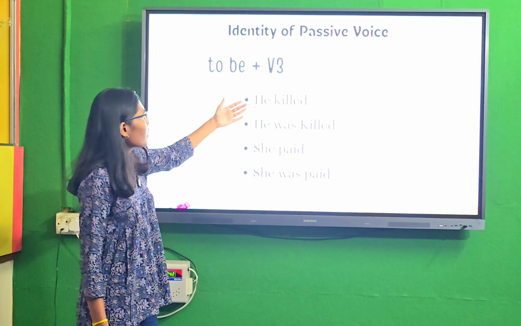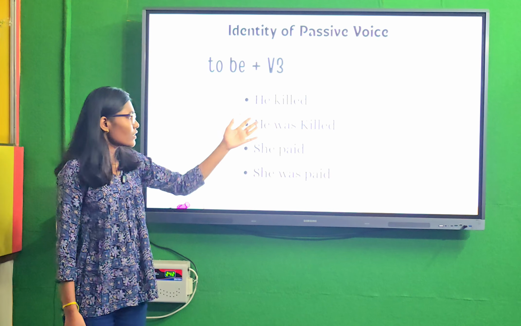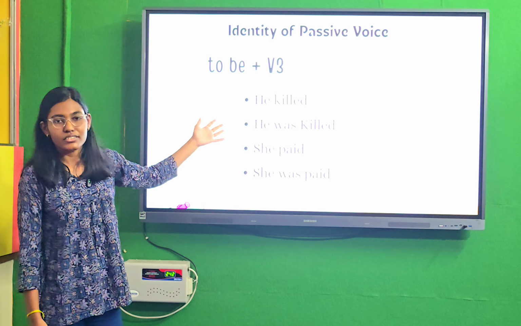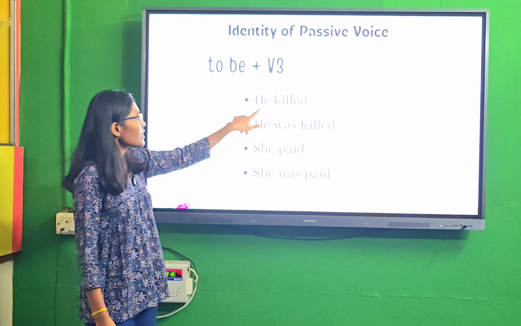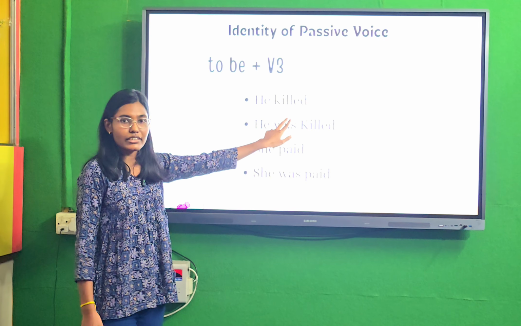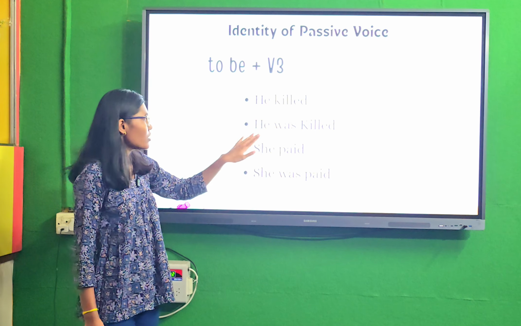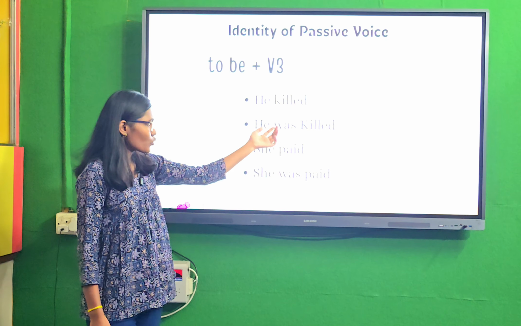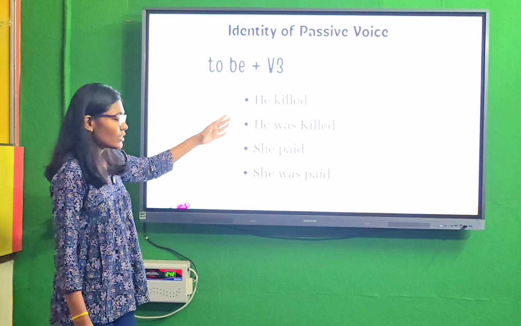These are the sentences. Can anyone tell which is the active voice and which is the passive voice? This one is passive voice, because this is the subject and then we take the verb. These are the active voice, a simple sentence. But in passive voice we use the to be form, that is was, and then v3. These are the basics.